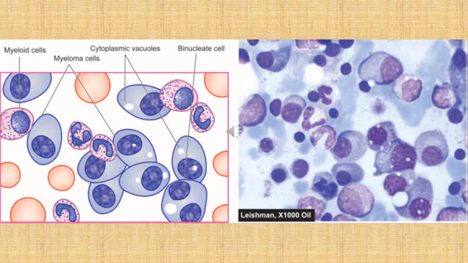On the right side also, again we can appreciate these myeloma cells which have these eccentric nuclei and this deep blue colored cytoplasm. We can also identify some of these myeloid cells, the precursors as well as mature forms, and these are basically the resident normal population of bone marrow. Again, these should not be confused with myeloma cells. Myeloma cells are either mature or immature neoplastic plasma cells.